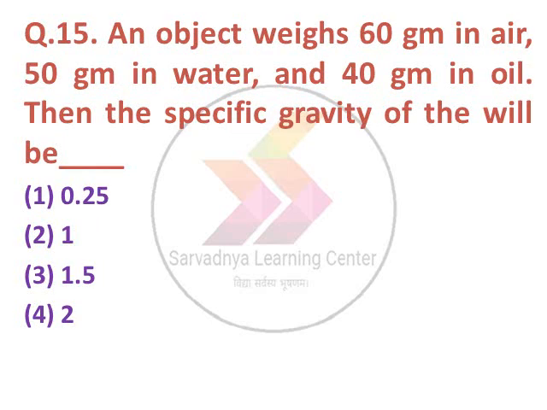Next question. An object weighing 60 gram in air, 50 gram in water and 40 gram in oil, then the specific gravity of the body will be option 1, 0.25, 2, 1, 3, 1.5, 4, 2. The option number 4 is correct, 2.